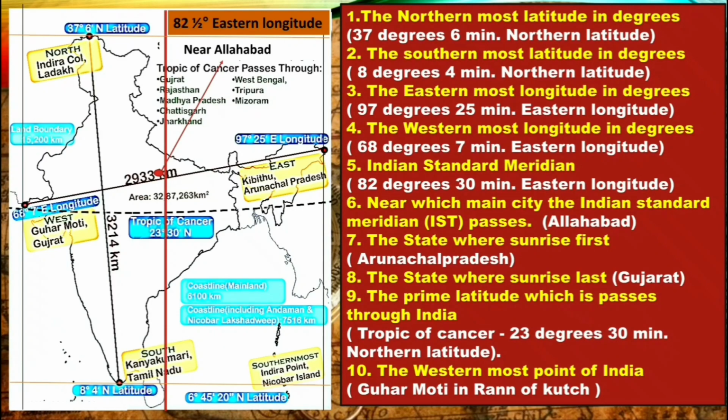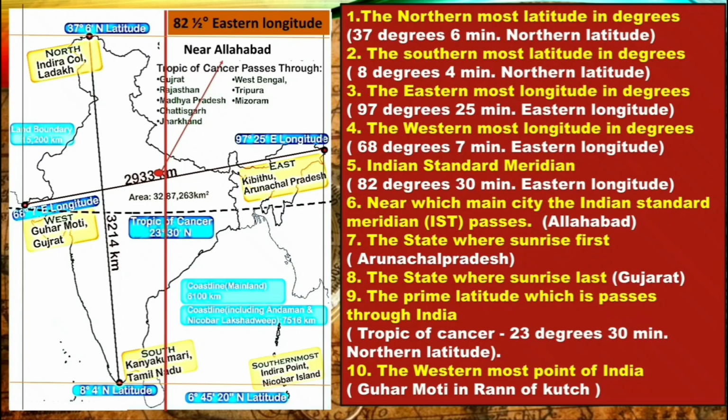Now the Indian standard meridian, that is the 82.5 degree eastern longitude. This is the location. Now near which main city does the Indian standard meridian, IST, pass? It passes near the city of Allahabad. So this is Allahabad.